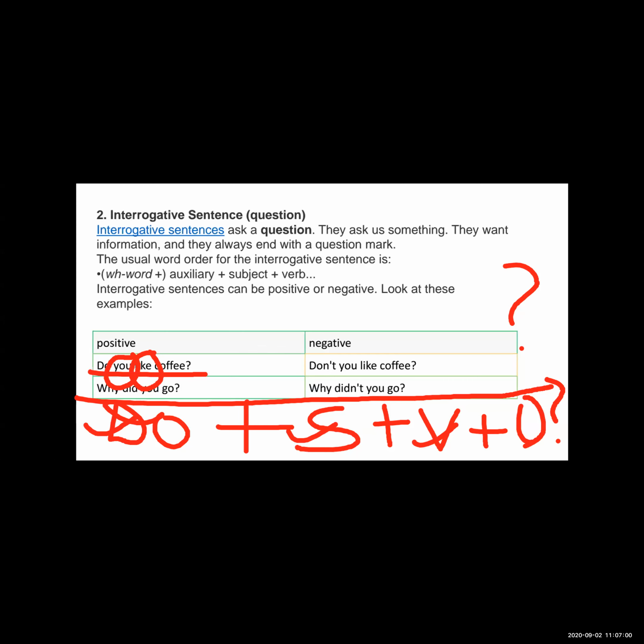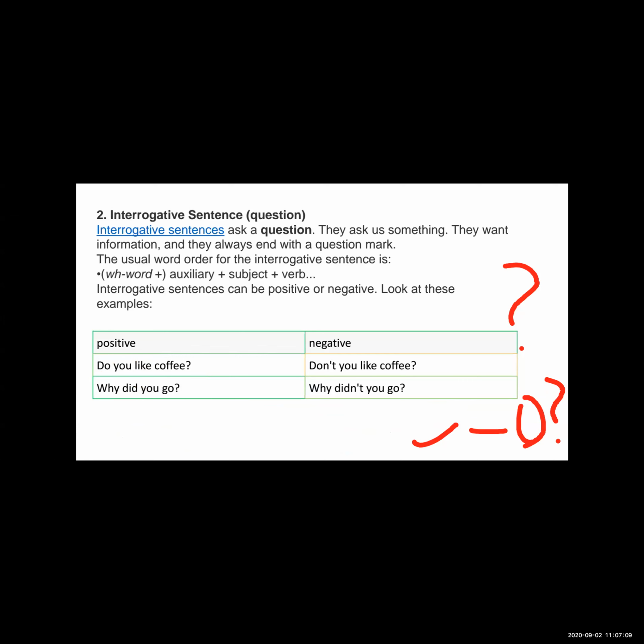Now see the WH word question. A WH question always starts with the WH word. Next sentence: why did you go? In this sentence, see the word order. First the WH word is there, that is why.